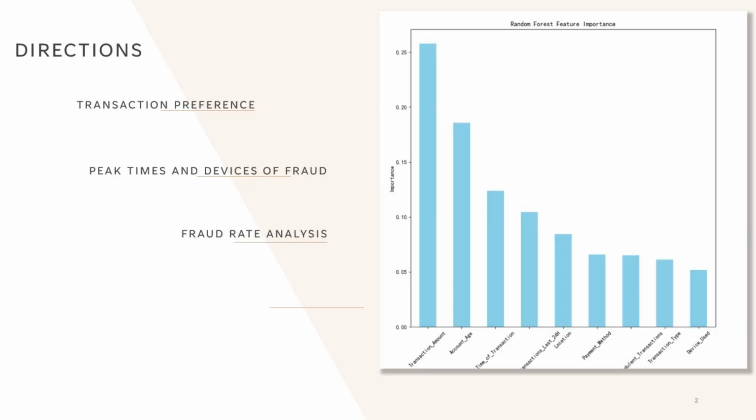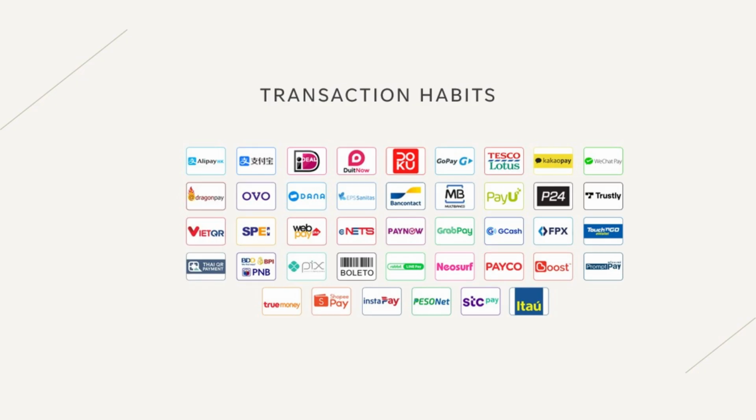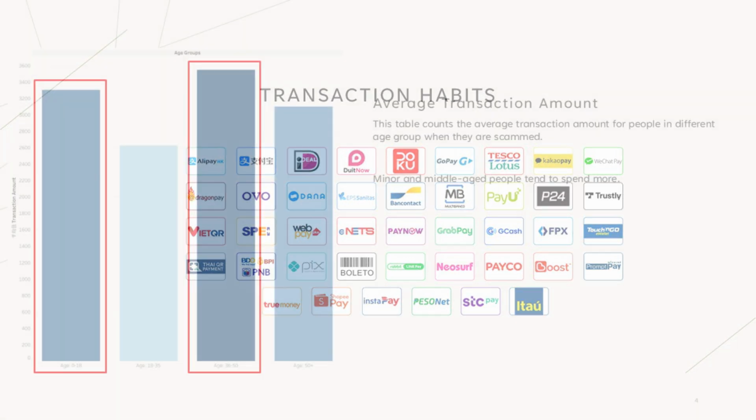At the start, we used a random forest model to find the most important features. Based on that, we analyzed the fraud from 3 angles. Let's begin with the transaction habits by age group.